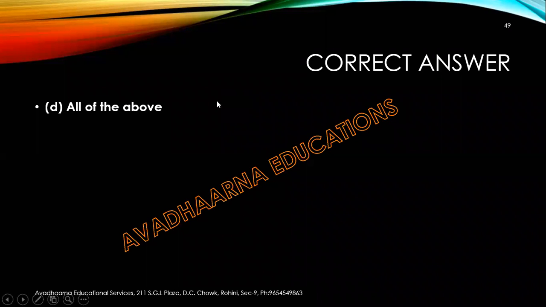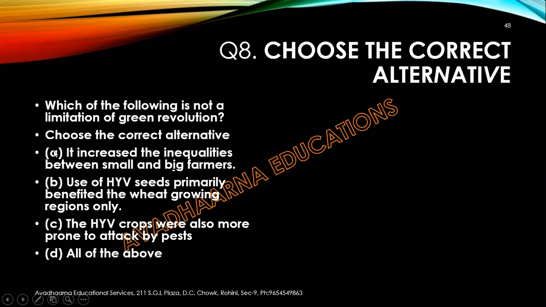The correct answer of this question is all of the above, D part. See, these are not the limitations of green revolution, rather these are the benefit. Or this has actually happened. It's not benefit, you can say. See, it increased the inequalities between small and big farmers.